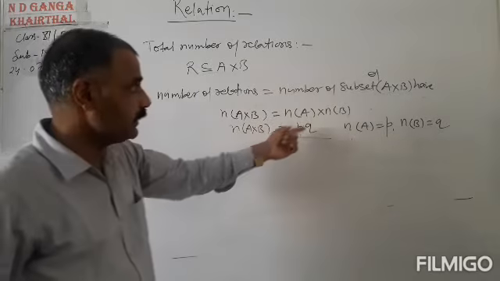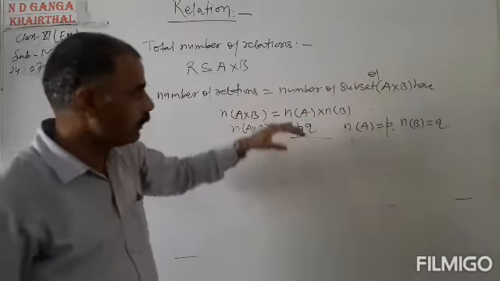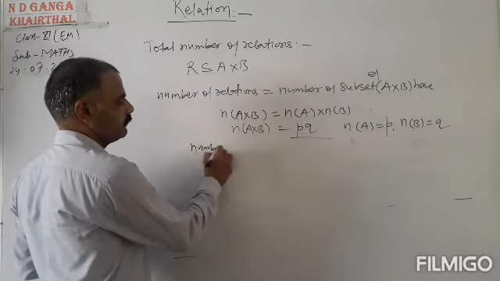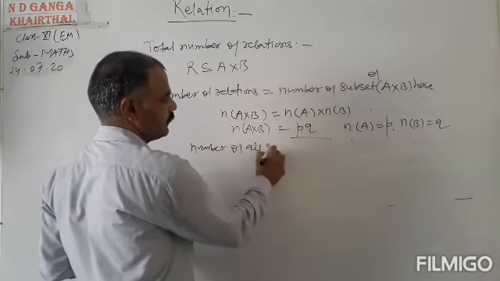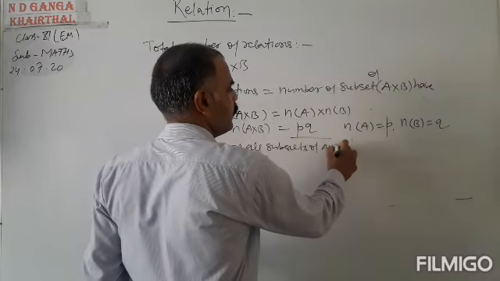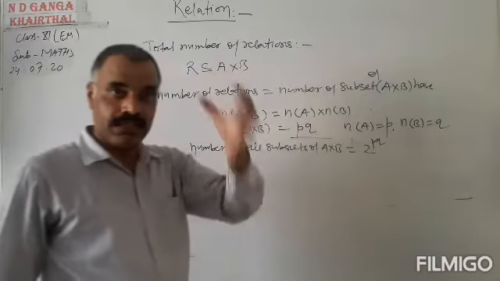So the number of subsets of A cross B equals 2 to the power PQ, as in 2 to the power n.